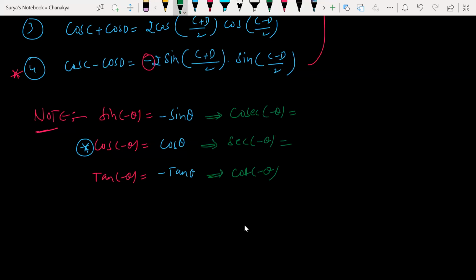They are reciprocal to each other. Sine and cosecant is what? Minus cosec theta. And cos theta and secant theta are reciprocal to each other. So here secant theta only. And this is what? Minus cot theta only. Clear?